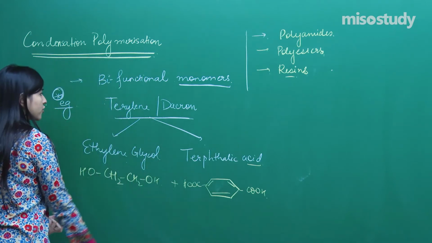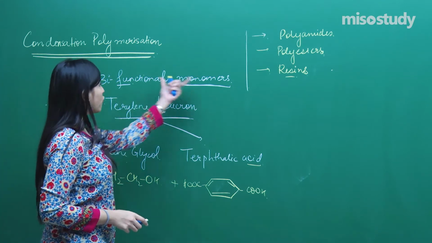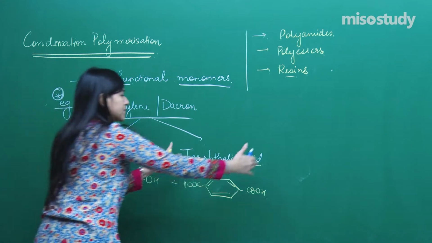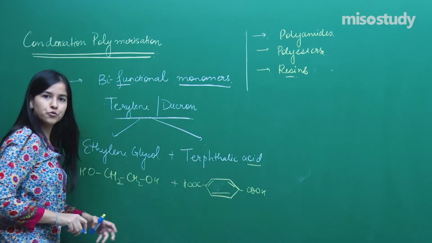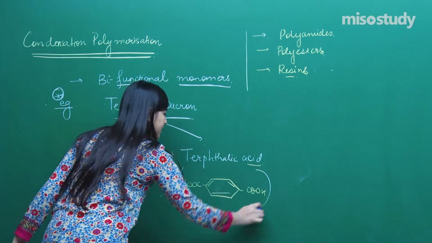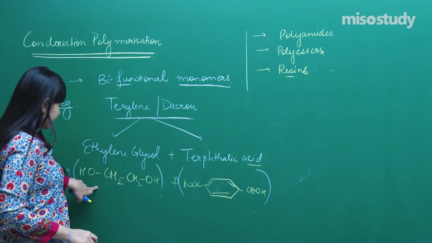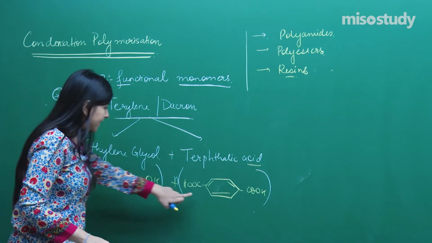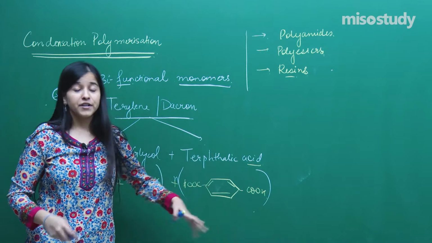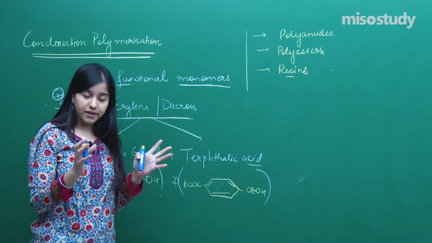Now, if I talk about the bifunctionality which I was talking about, this is the monomer, this is the monomer, I am connecting the two, right? I am connecting n parts of them. So it should be bifunctional, that means it is having two functional groups. If it would have been only one functional group, it would be very difficult, right?